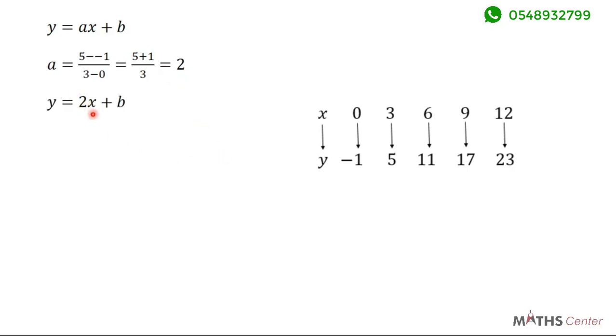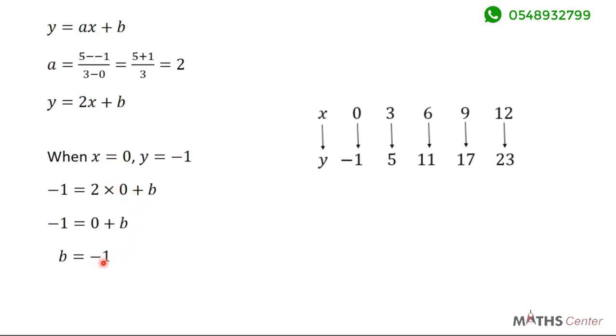Once I've found this to be 2, all I need to do is to pick an element and its image and see how to find b. I substitute it here to find b. So when x is 0, y is negative 1. So I'm going to replace y with negative 1, replace x with 0. So negative 1 is equal to 2 times 0 plus b. So b will give me negative 1.